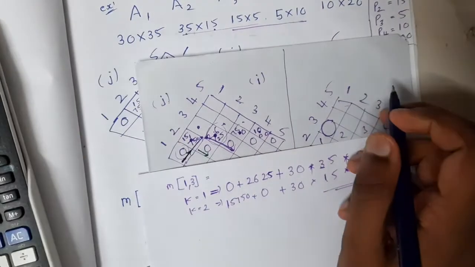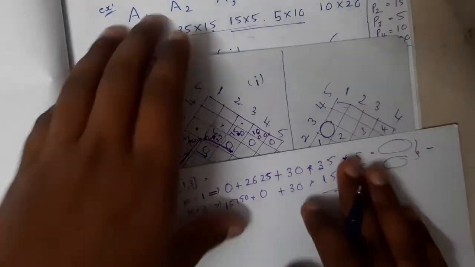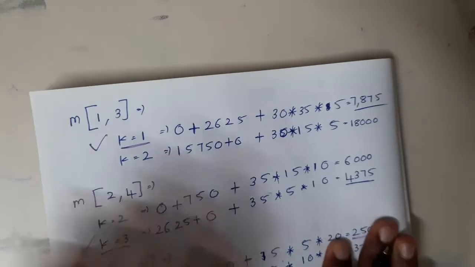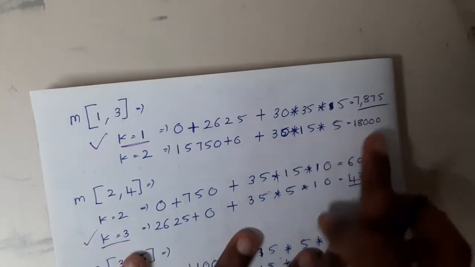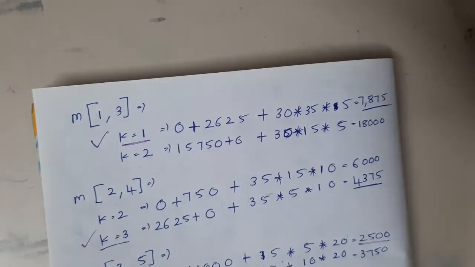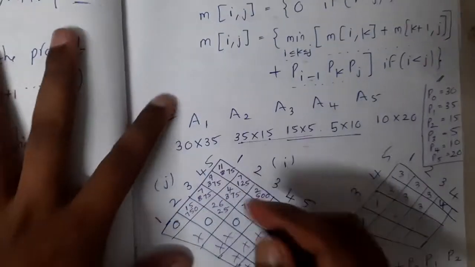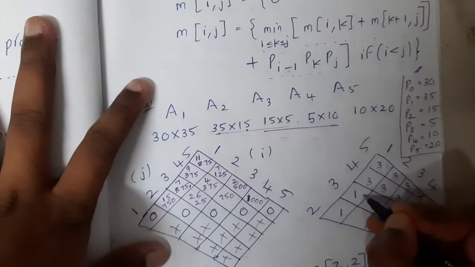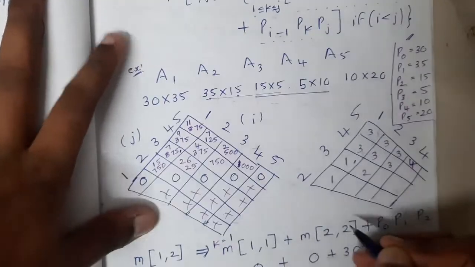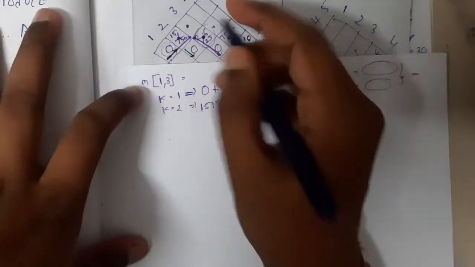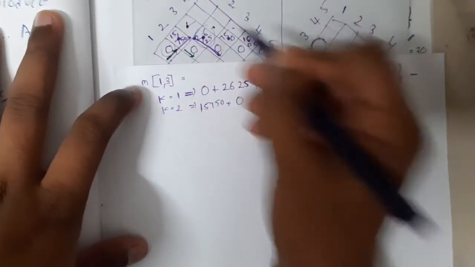If you want the exact value, just give me a second, I'll turn the paper, guys. Sorry for not calculating them earlier. If you calculate, you will get 7,875 and 18,000, guys. So for k equal to 1, we got the minimum value. Now you will update the table: update the value and also update the k location. Why we are updating the k location, you will understand later on, so don't worry. Now you got an idea, so you are done with this. In the same way you do this one also, guys.